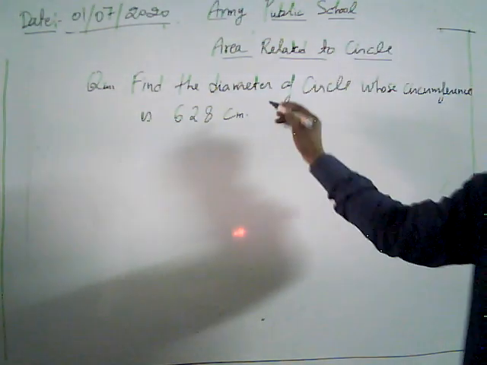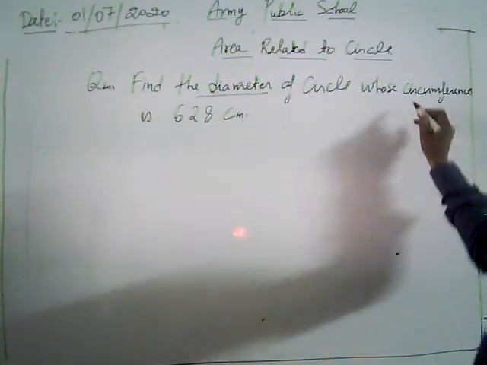We have to find the diameter of the circle. What is given?